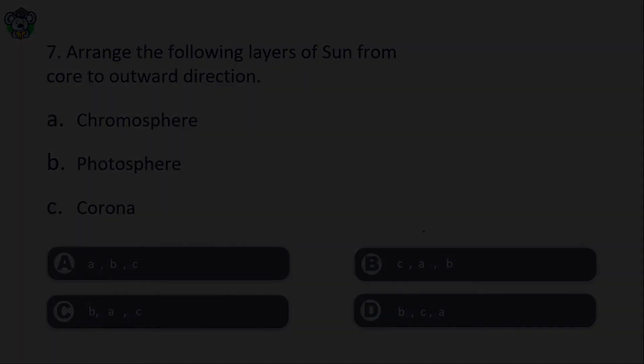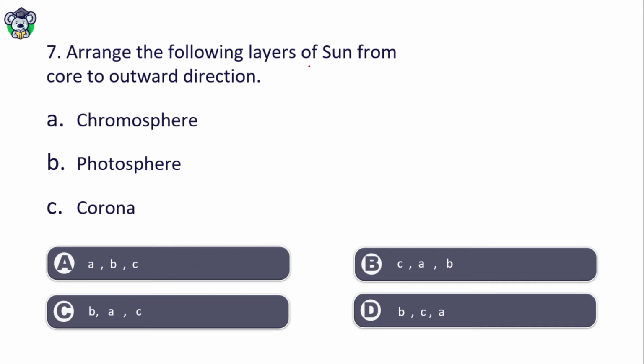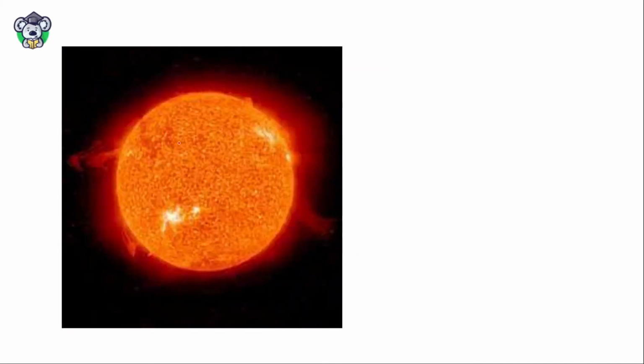Next, arrange the following layers of the sun from core to outward direction. What layers do you find in the sun? Chromosphere, photosphere, corona. Look here, this center part is called photosphere.